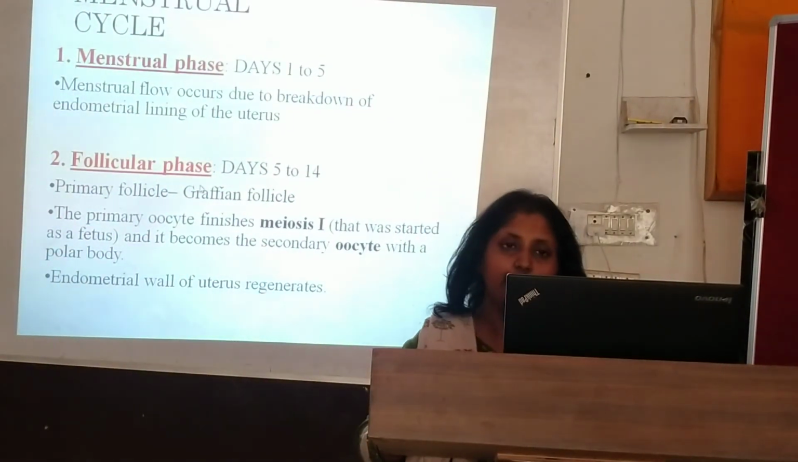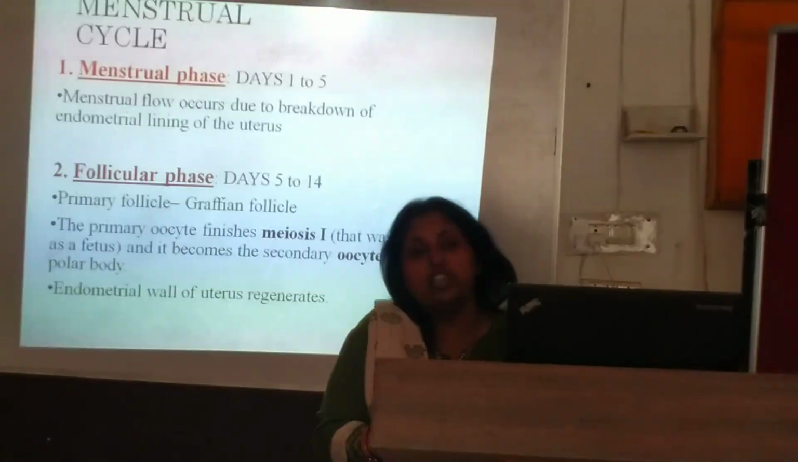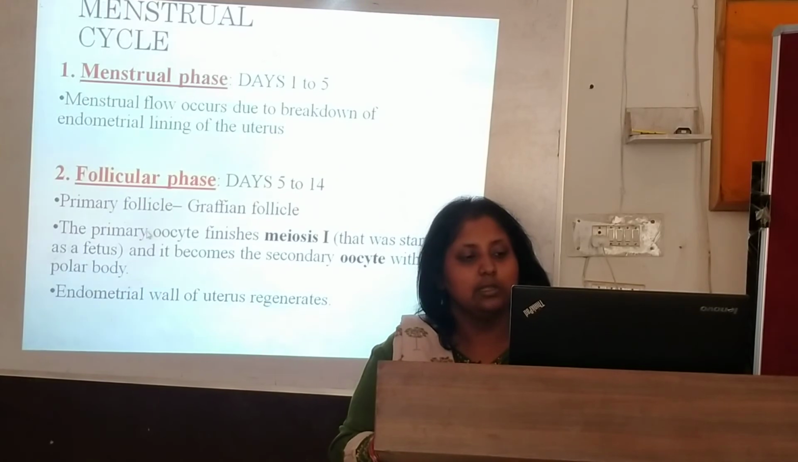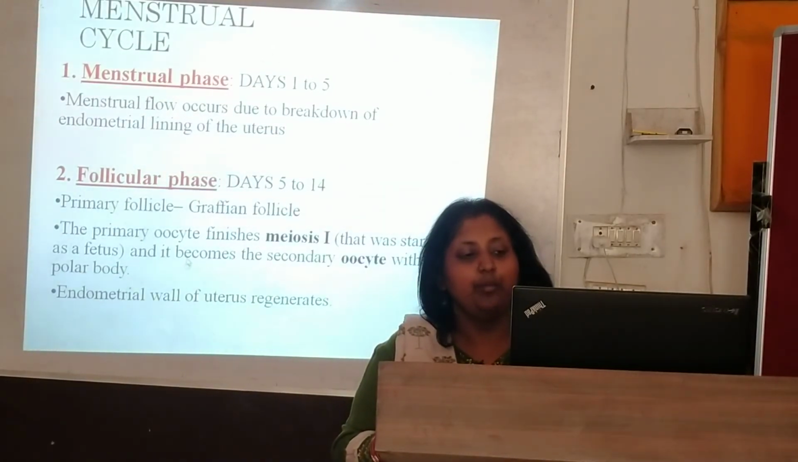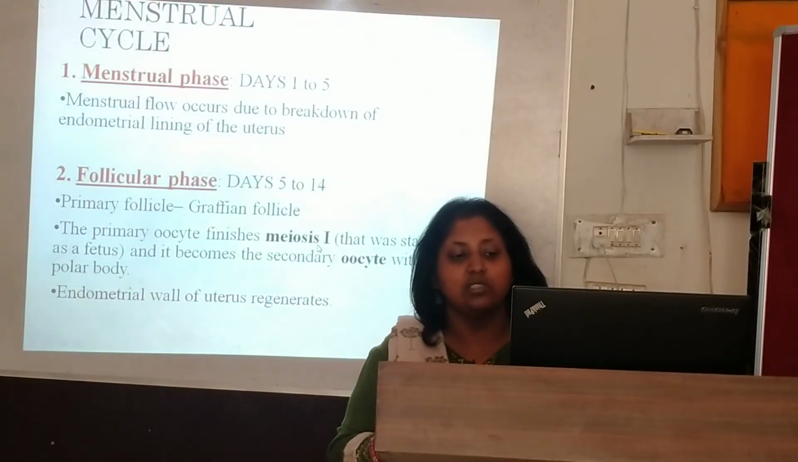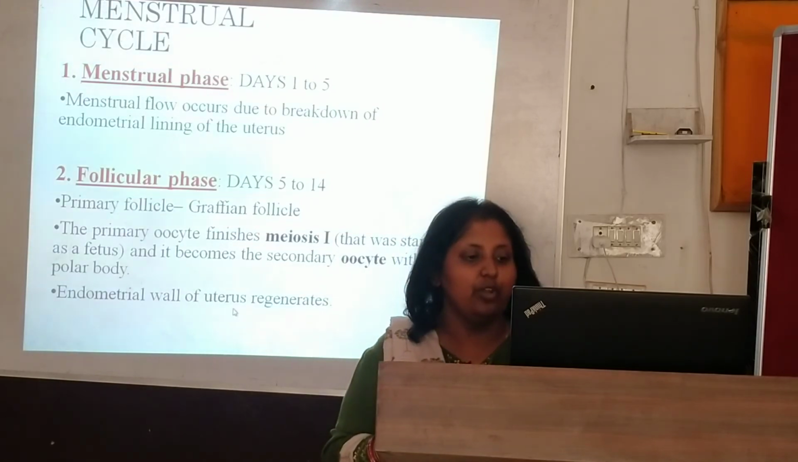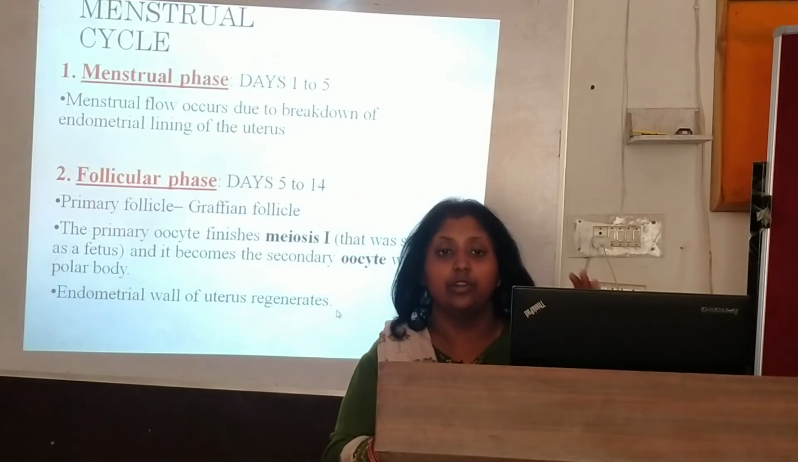Next is the follicular phase. It will start from day 5 to day 14, and in this the primary follicles become the Graafian follicles. In this phase, the primary oocyte finishes meiosis 1, which I told you started at the fetus stage, and it becomes a secondary oocyte with a polar body. The endometrium wall of the uterus also regenerates.